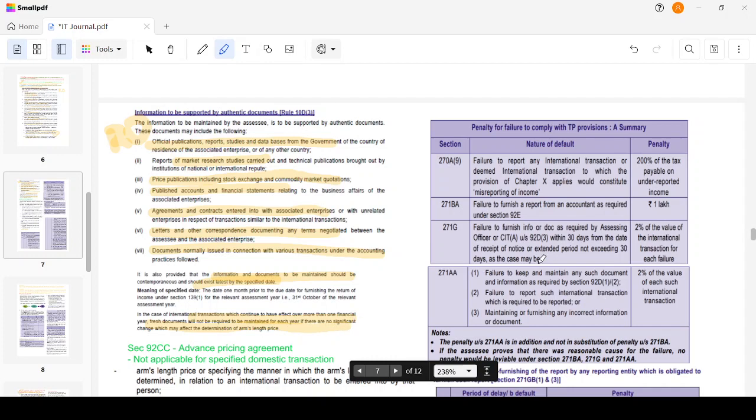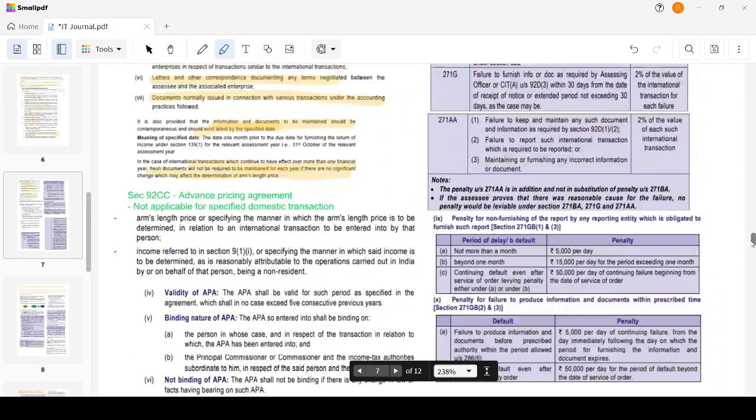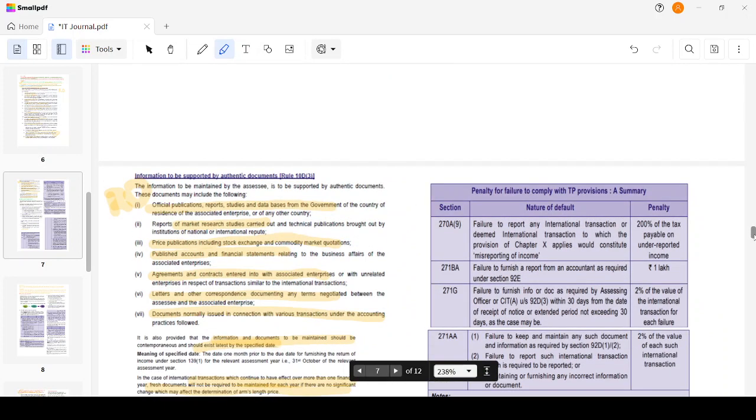Now, penalty. We'll just discuss all the penalties once, and then we will move on to the next one. We'll complete the penalty and then go for a break.